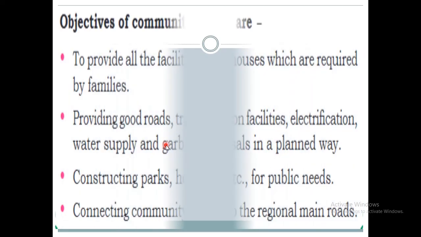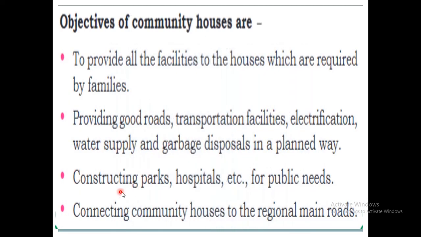One more objective is they will construct parks, hospitals, etc. for public needs. Then they will connect community houses to the regional main roads. So these community houses will be directly connected to the regional main roads, and there will not be difficulty in transportation.